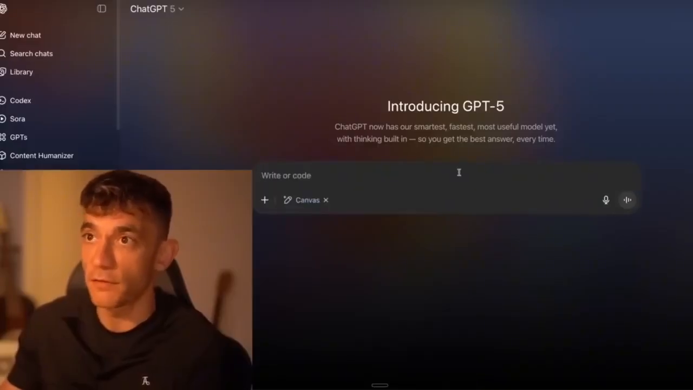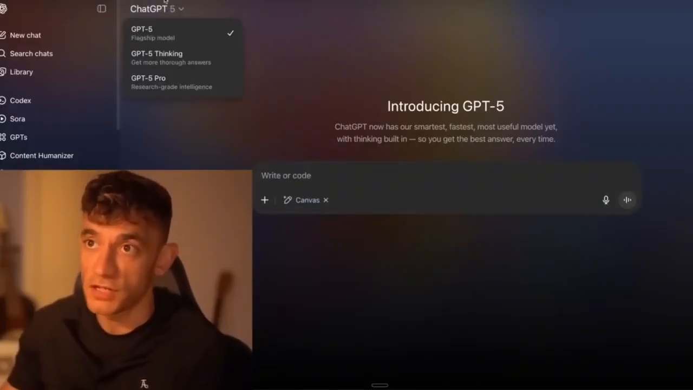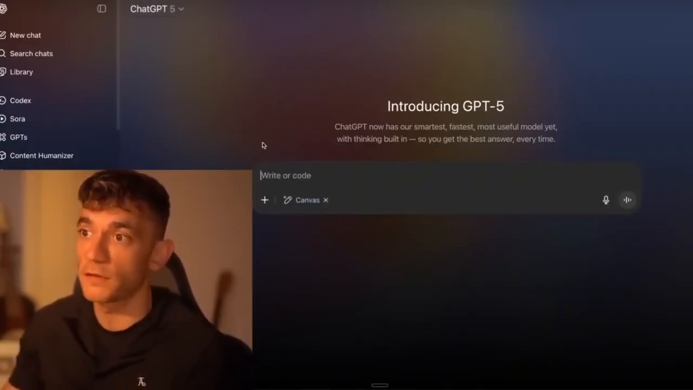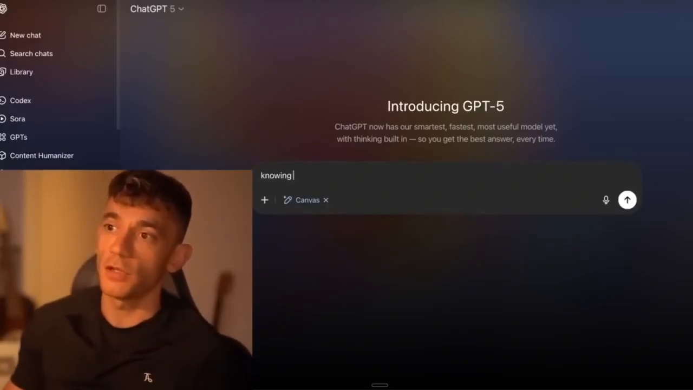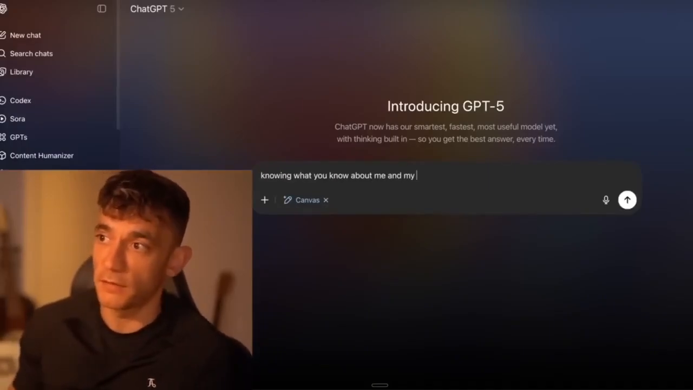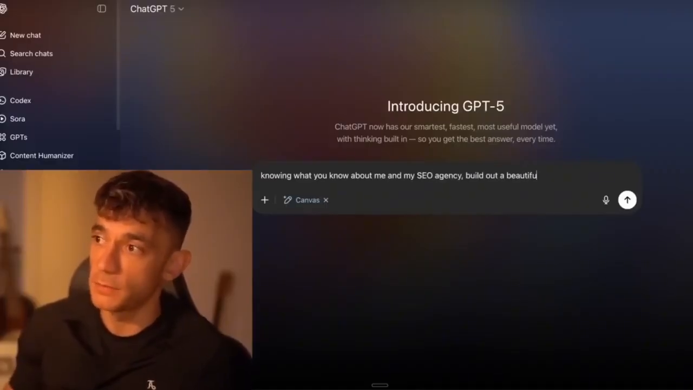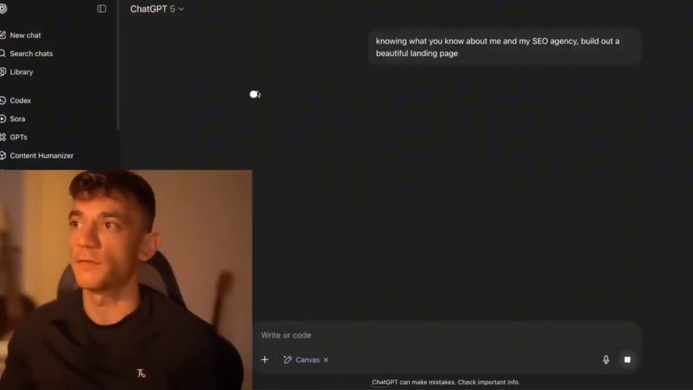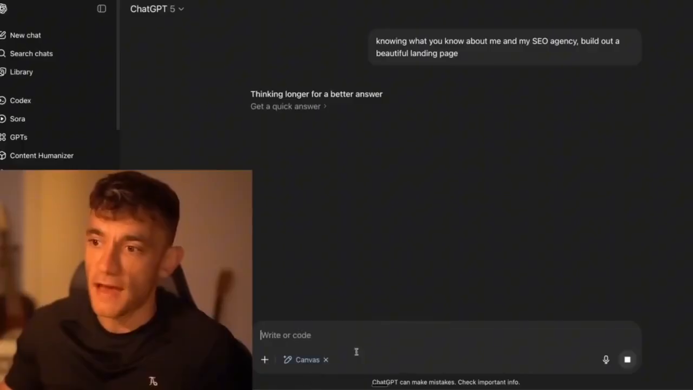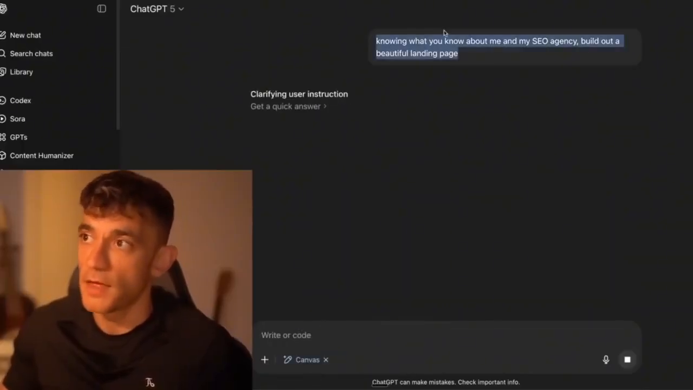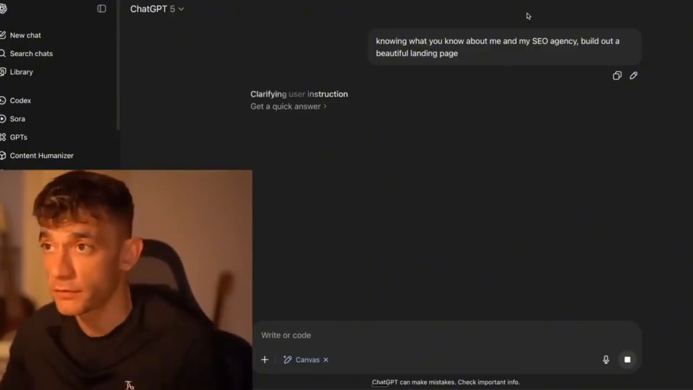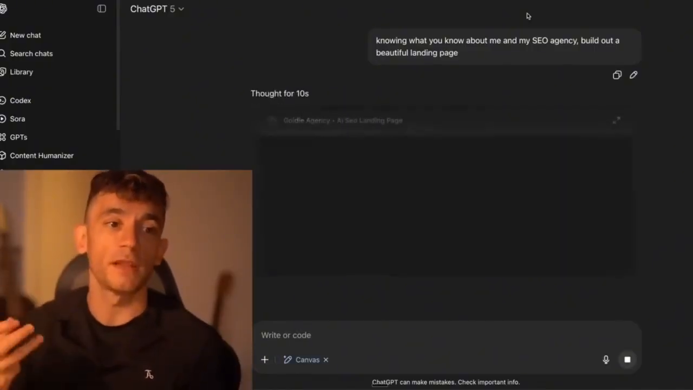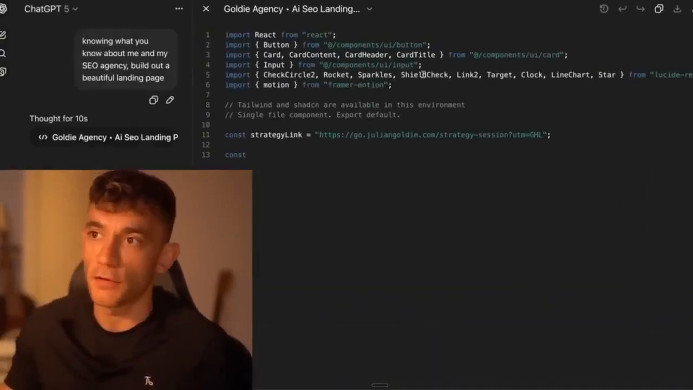So if we switch to Canvas over here and make sure we're using ChatGPT-5, then from here, we can start coding away. If we just say something basic, like, "Knowing what you know about me and my SEO agency, build out a beautiful landing page." As long as you've got Canvas enabled down here, then you can use ChatGPT, and based on what it knows about you, because it remembers every single conversation, you can create something really personalized to you. And you can see it's now creating the code.